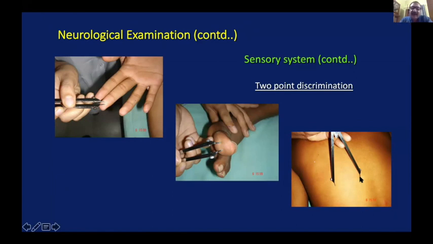The criteria for the different areas of the body are given in the books. One has to know them, and then one can compare them in your patient if you know the normal.